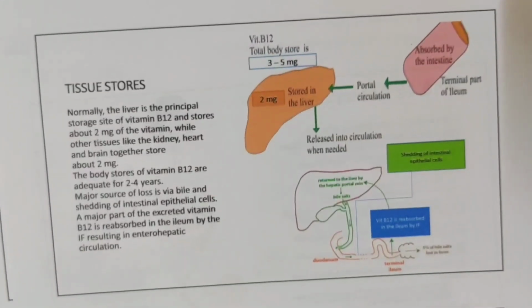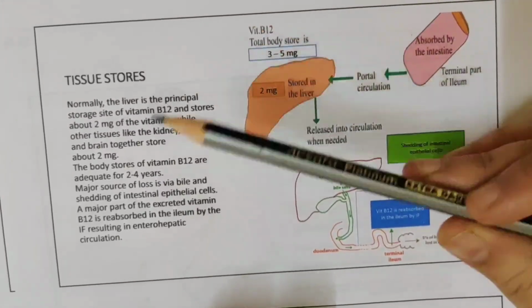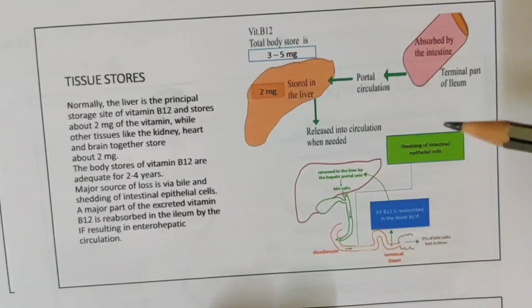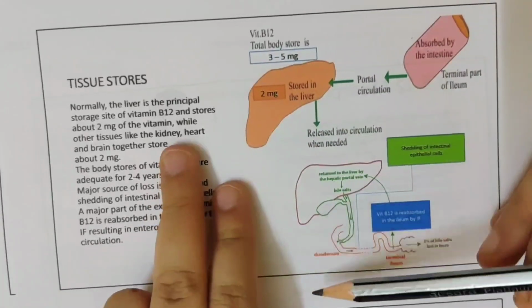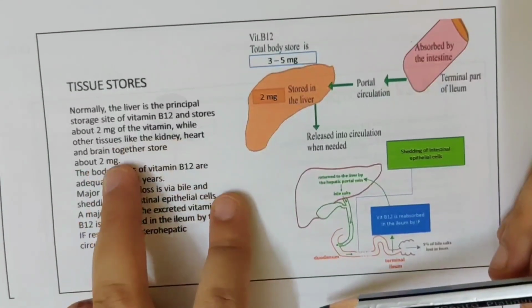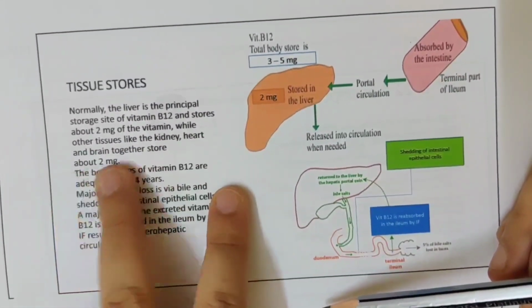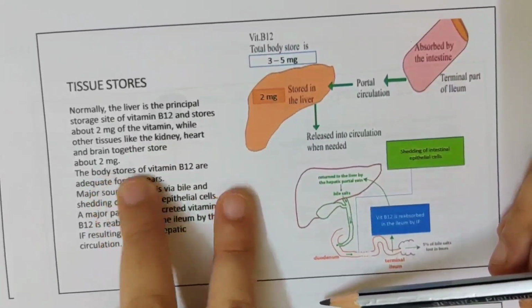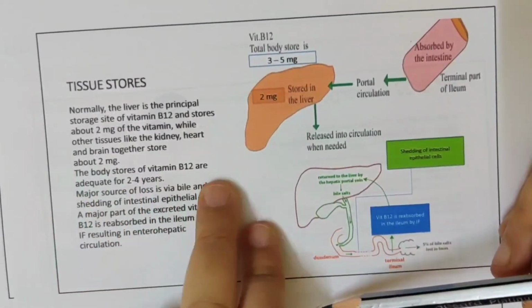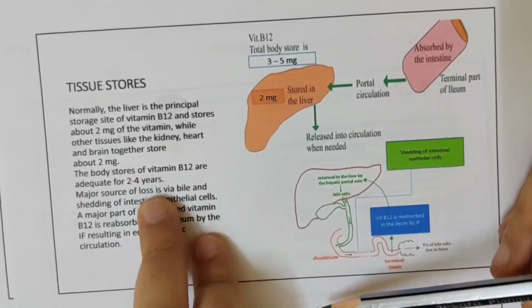Now tissue stores. Normally the liver is the principal storage of vitamin B12 and stores about 2 milligram of vitamin B12, while other tissues like kidney, heart and brain together store about 2 milligram. So the body stores of vitamin B12 are adequate for 2 to 4 years.